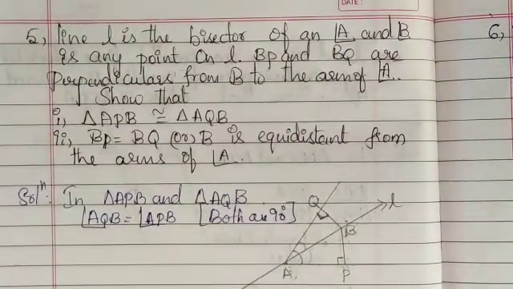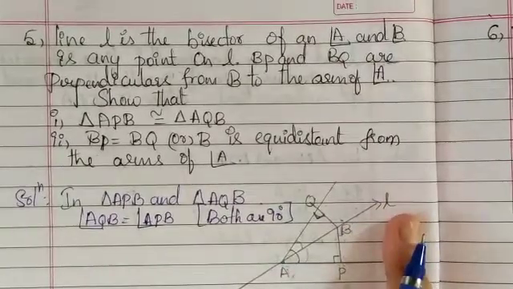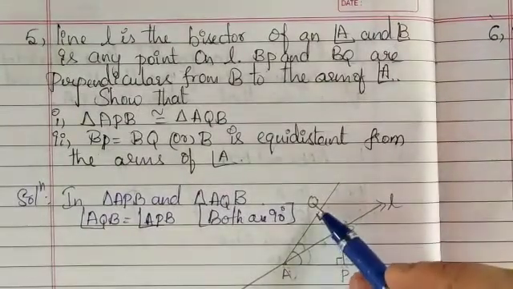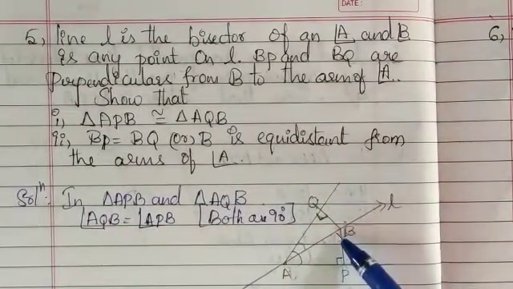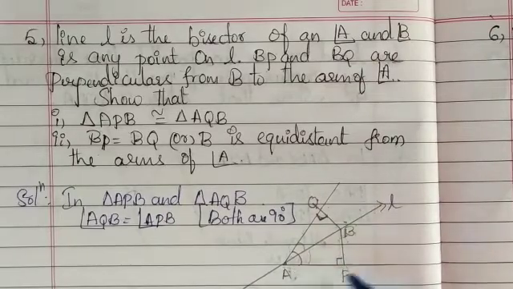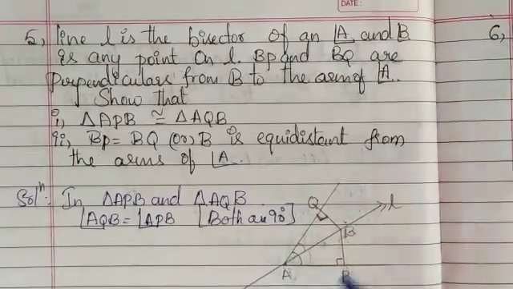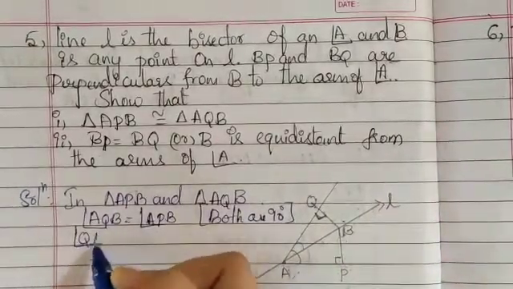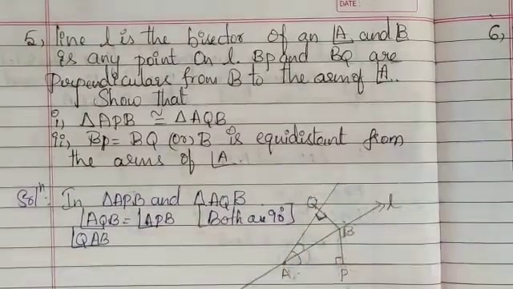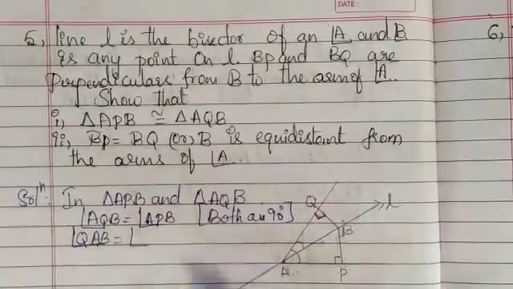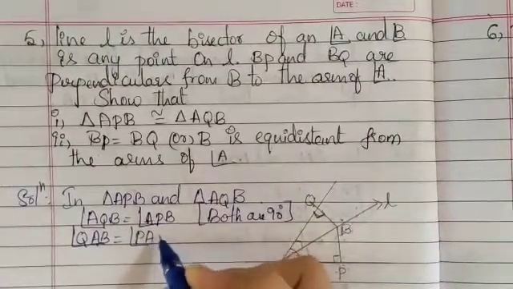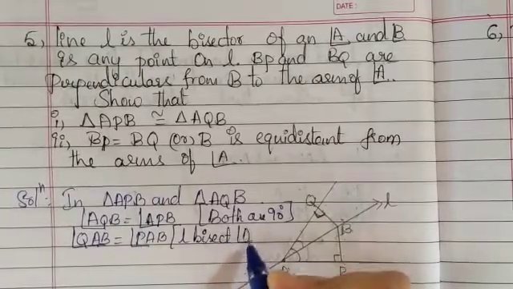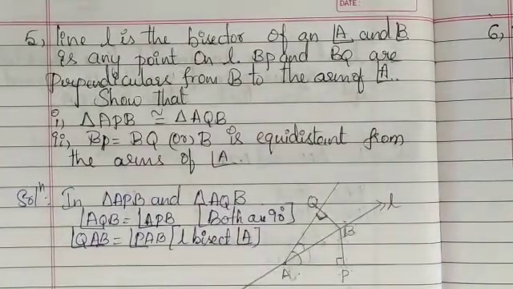Next, L is the bisector of angle A, meaning angle A is bisected into two equal parts. One angle I can consider is QAB and another is BAP, or QAB and PAB. So let me write angle QAB is equal to angle PAB, because L bisects angle A. These are the two things we have got. Which is the third one?